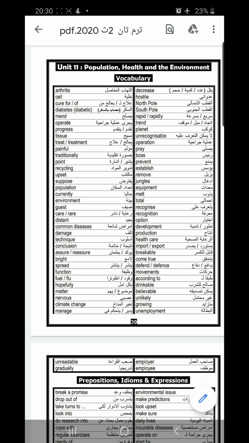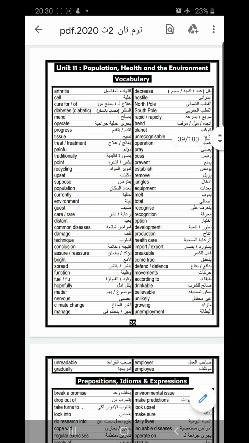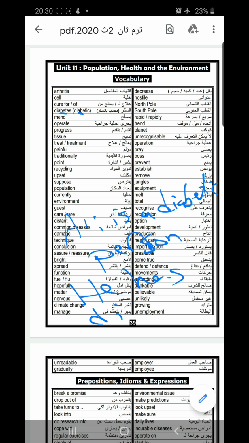Let's read the vocabulary. Arthritis, cell, cure for, diabetes, diabetic. What is the difference between diabetes and diabetic? Diabetes is a noun. Diabetic is an adjective. Ali is a diabetic person. He has diabetes.